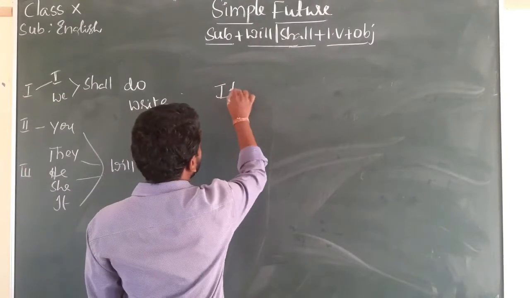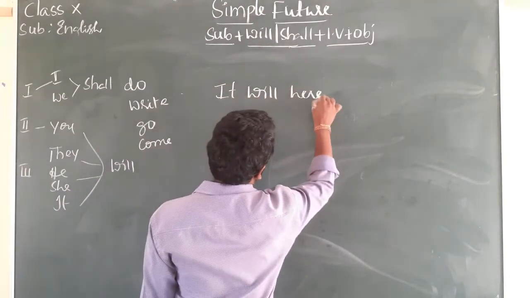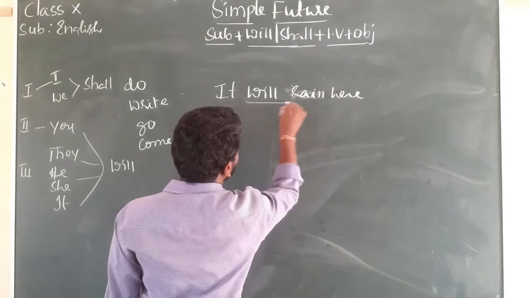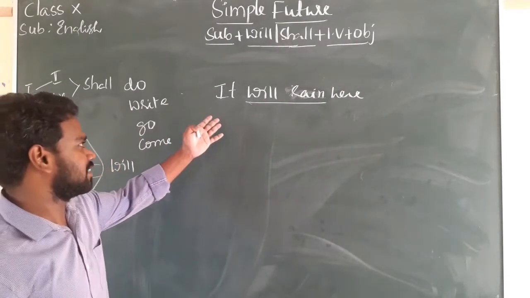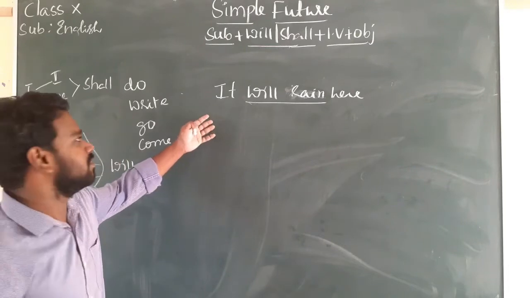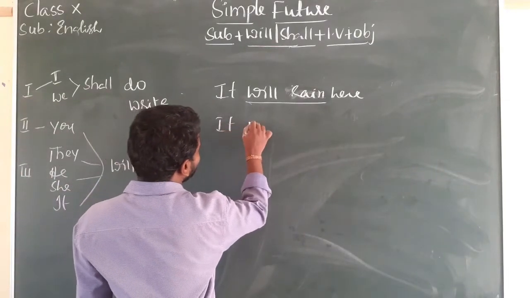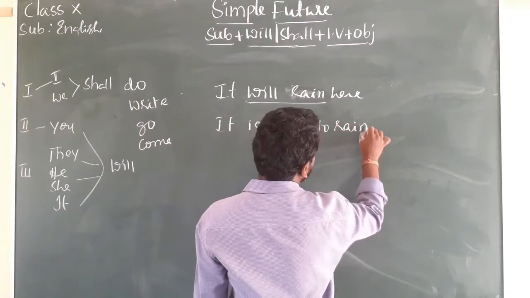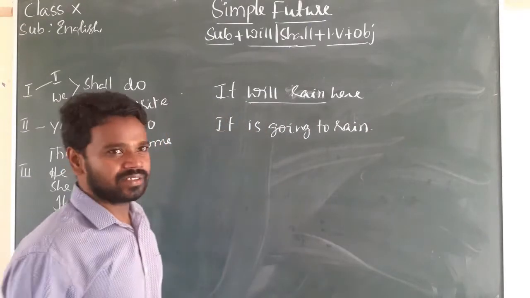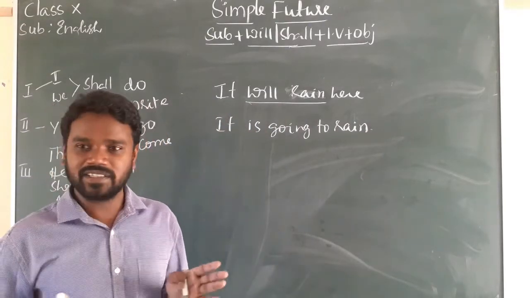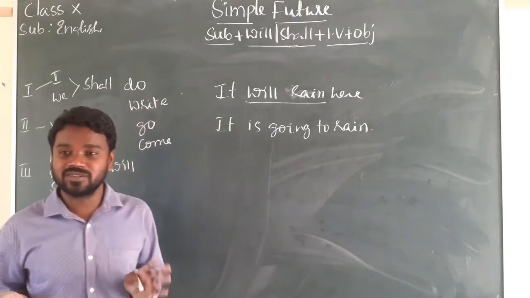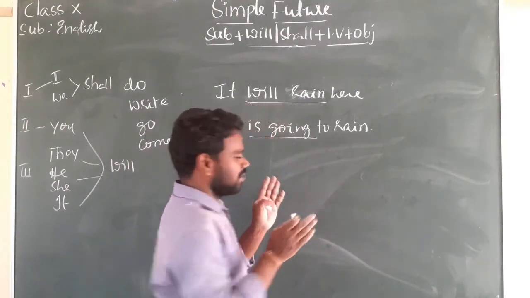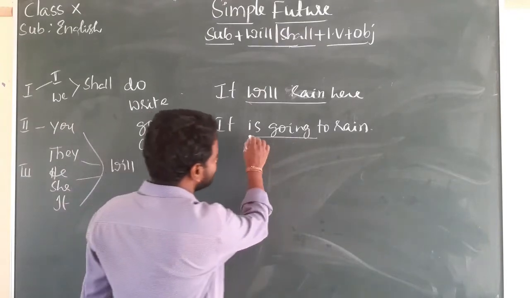It will rain here. Maybe this event, this action will take place in the future. Now, if I say it is going to rain, it means there is an indication at present. The indication is that there are black clouds in the sky, so it is going to rain. When you have a present indication, you use is going to.